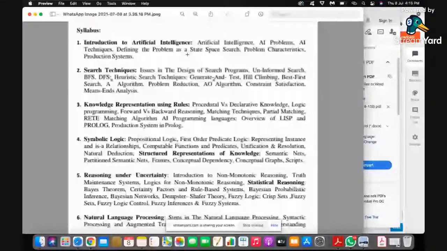If there are n nodes, you should visit each node once and come back to the starting point. There are two different approaches. The first one, the brute force technique, takes n factorial combinations to search. That is a very huge number, because with 10 cities, 10 factorial is almost 36 lakhs 28,800.